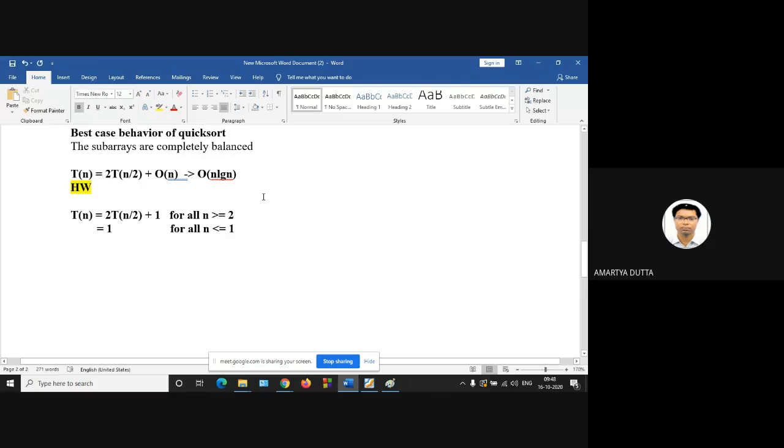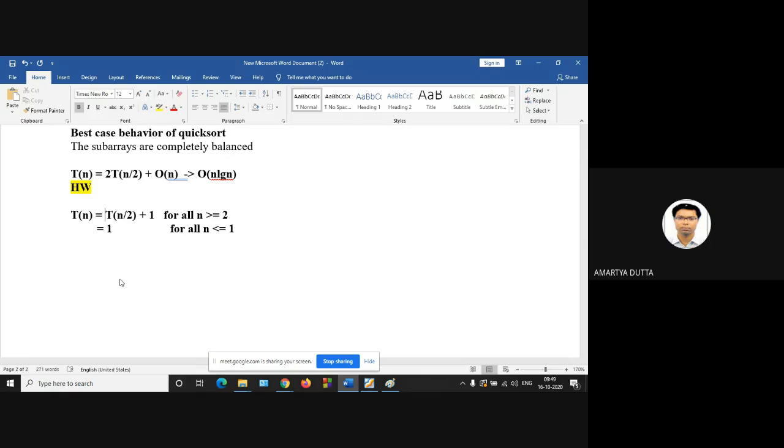Is there any problem? We are going to solve this particular recurrence, and the answer is already shown, order of n log n. Sir, I had a question. How can we find the value of T of 1? It is already given. Every time you are given a particular problem to solve, the base case is already given. This is the base case.